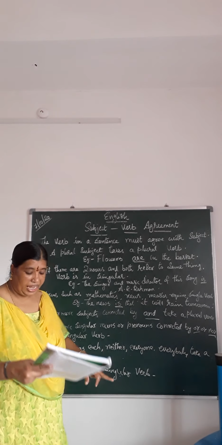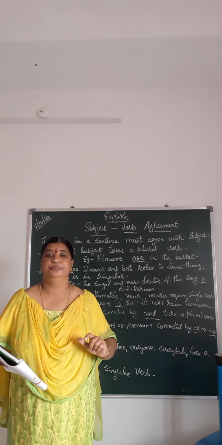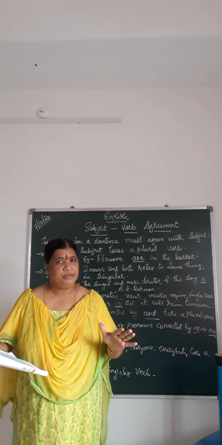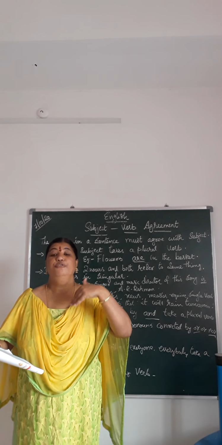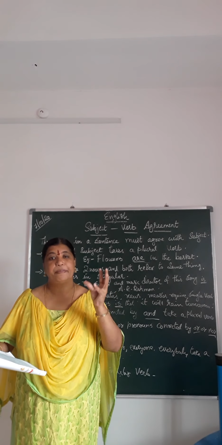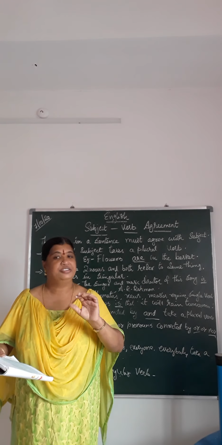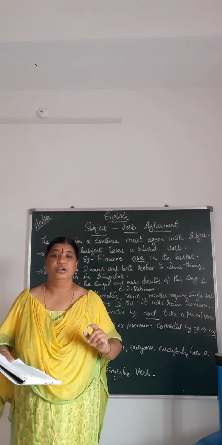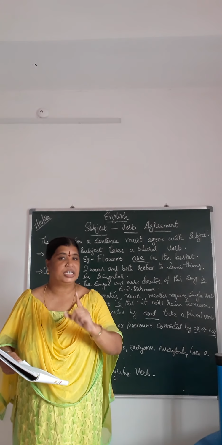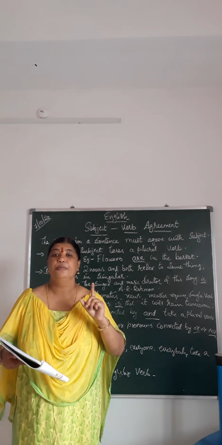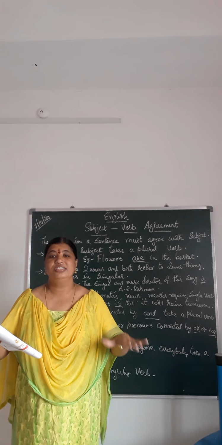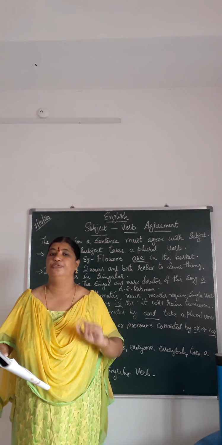Collective nouns take a singular verb. Collective nouns are the nouns referred to for a collection, a group of. The word used to represent a group of things is called a collective noun. Whenever you are using a collective noun, the verb should be singular. It cannot be plural. For example, the pile of clothes is lying on the floor.